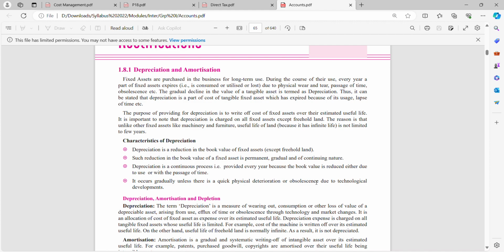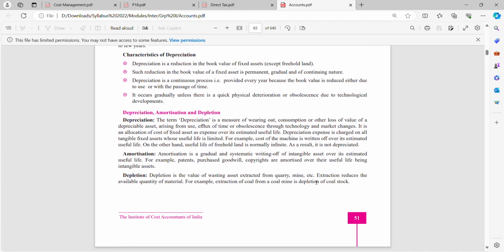It is a continuous process that is provided every year because the book value is reduced either due to use or with the passage of time. It occurs gradually unless there is a quick physical deterioration or obsolescence due to technological developments. If I am using it roughly, or every day, there will be a quick deterioration. If I am using it for part of my work, there will be slow deterioration.